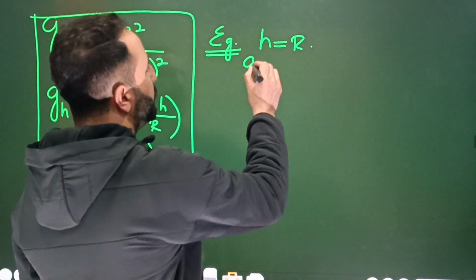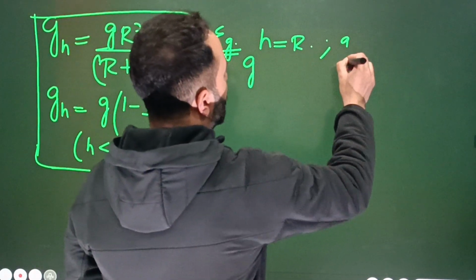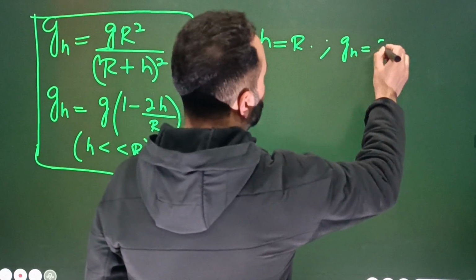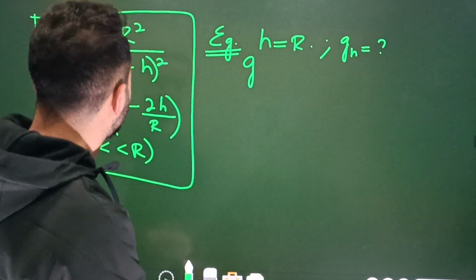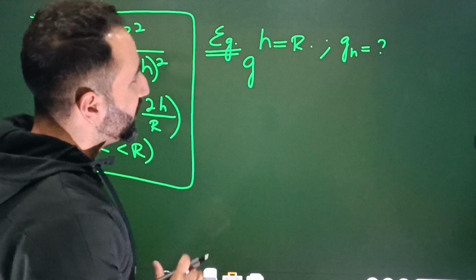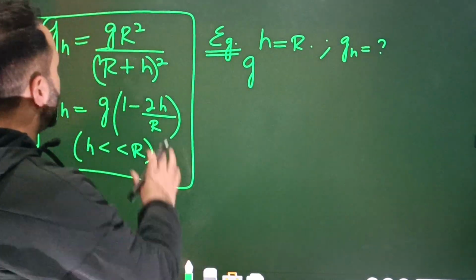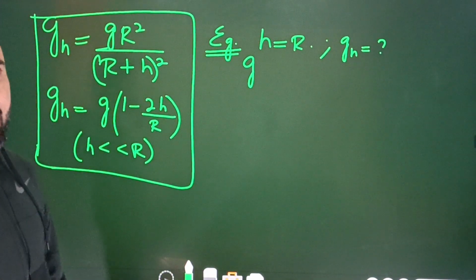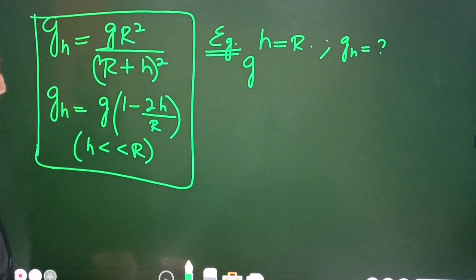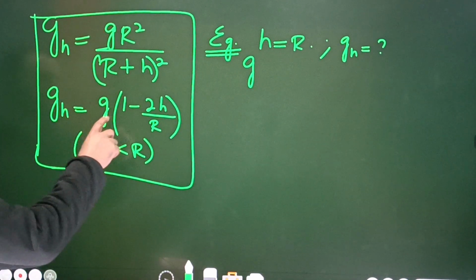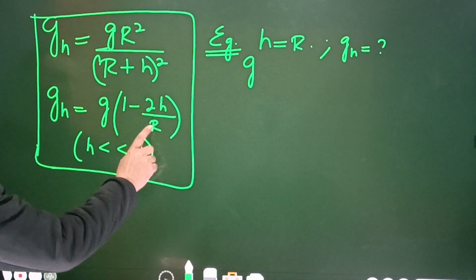So simply what you will do is this: you are supposed to calculate the value of gh, the value of acceleration due to gravity at a height equal to the radius of earth. You have to use the first equation, not the second equation. If, for example, you use the second equation, then what will you get? In place of h you will write r, and r and r will cancel.